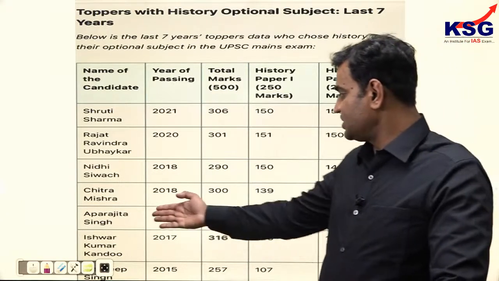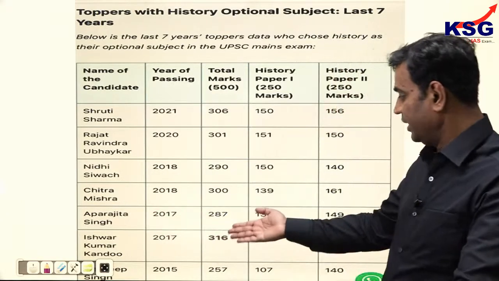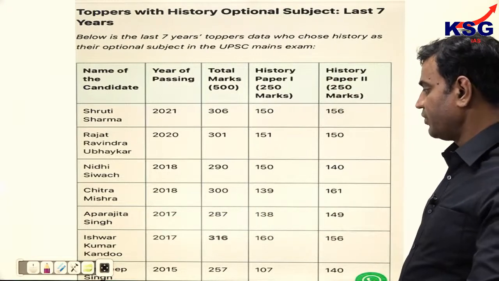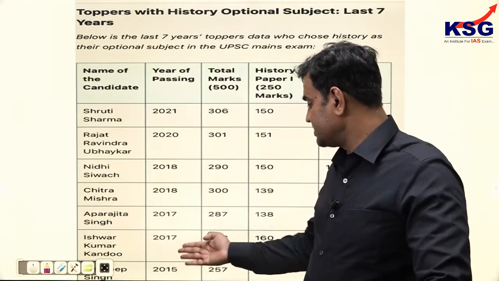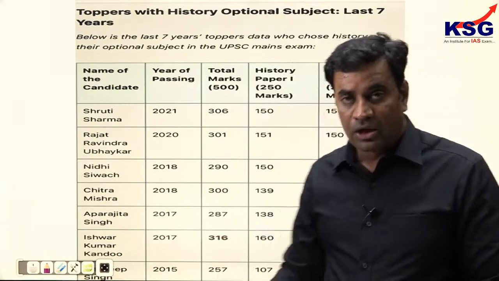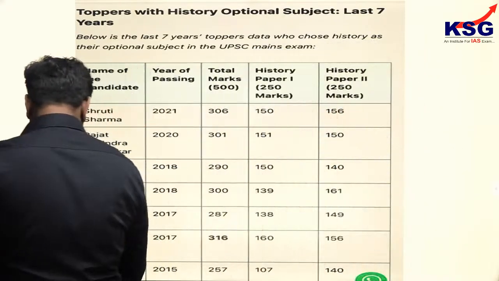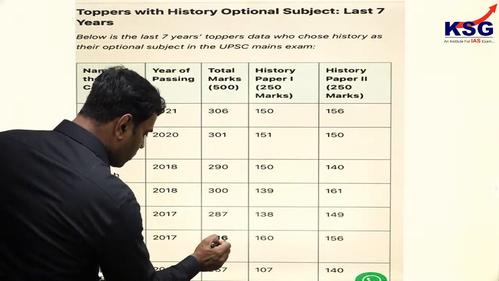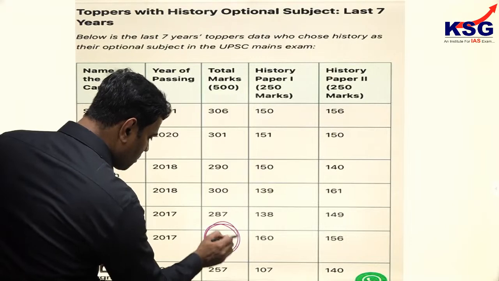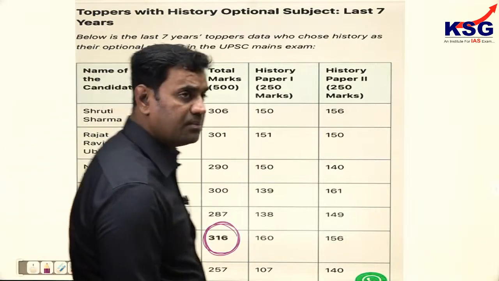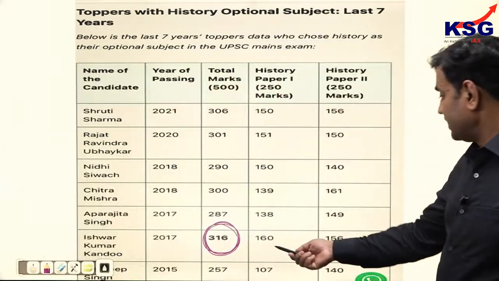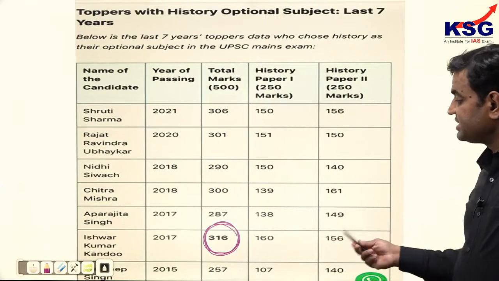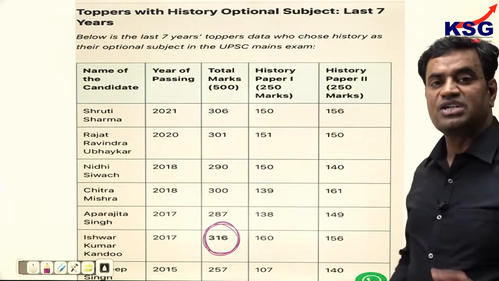Then Aprajita Singh, 2017, rank 40, 287 marks, 138 and 149. Ishwar Kumar Kandu, 2007, 316 marks. Look into these marks as well: 116 in paper 1 and 156 in paper 2. 316 marks makes a lot.